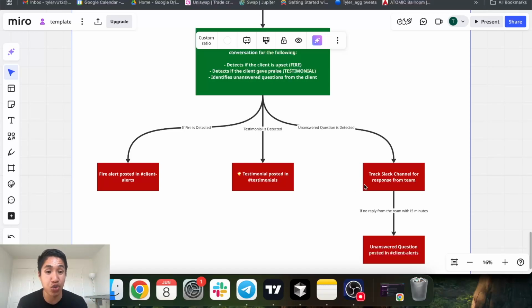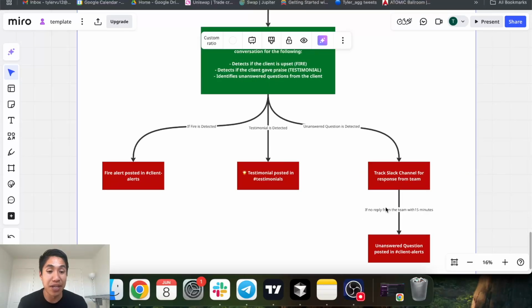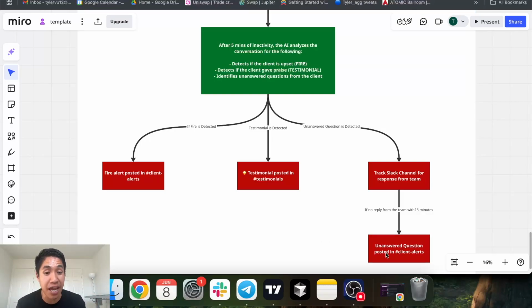What we're going to do is track the Slack channel for a response. We're going to wait for incoming messages from the team side. The reason is if we get a reply from the team, then that's good, because we assume the team member, like the CSM or the AM, answered the question. If not, we mark it and have that post in the client alerts channel.